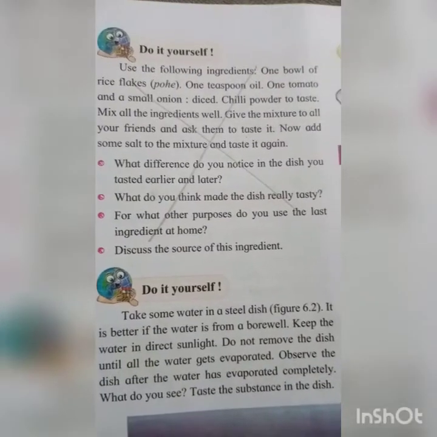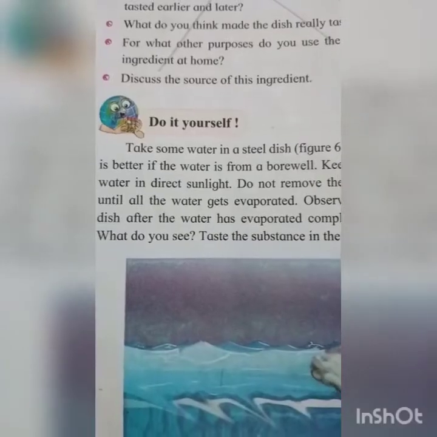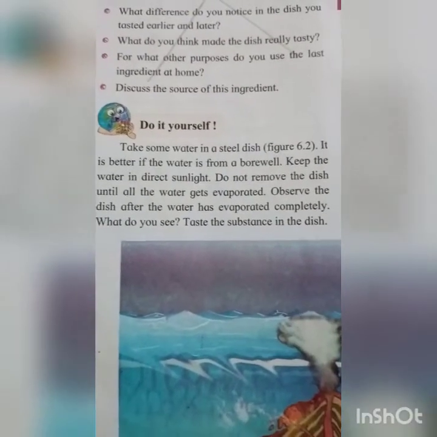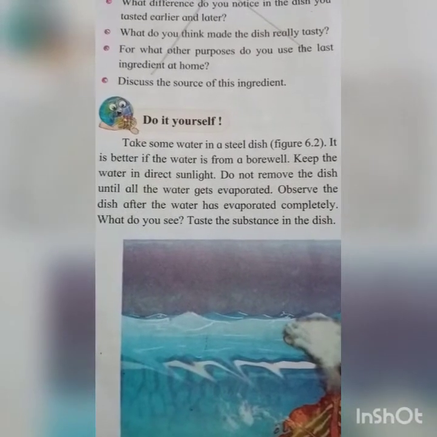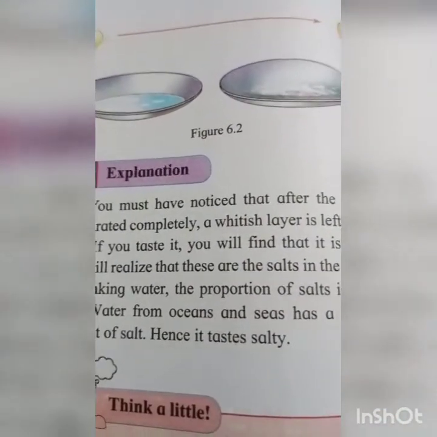Do it yourself. Totally cancel or mark with pencil; no need to read this. This is totally activity based. You have to take some water in a steel dish. See figure 6.2. Can you see that?